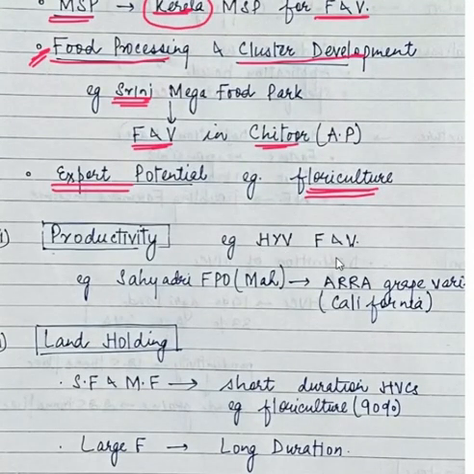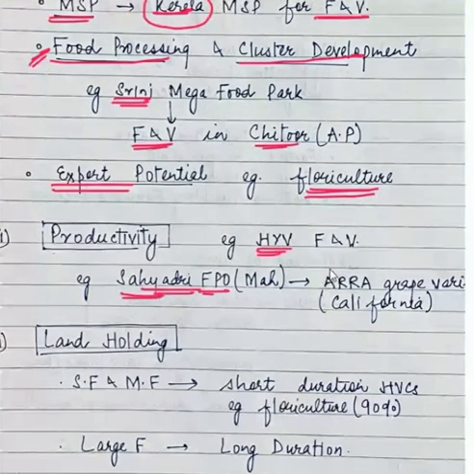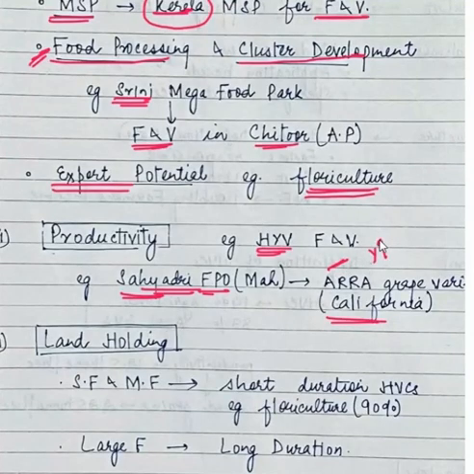For example, farmers would go towards those fruits and vegetables which are high yielding varieties. For example, there is an FPO, Sahyadri, in Maharashtra. And the Sahyadri FPO has introduced a new type of grape variety, Era grape variety, which it has got from California. And this Era grape variety has a high yield. Therefore, farmers in this area are going towards cultivation of grapes, that too Era grapes.